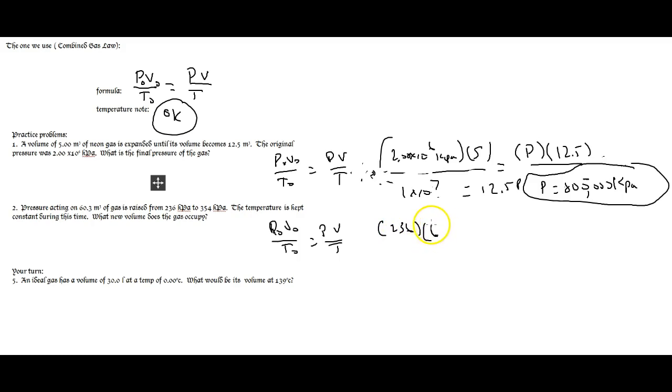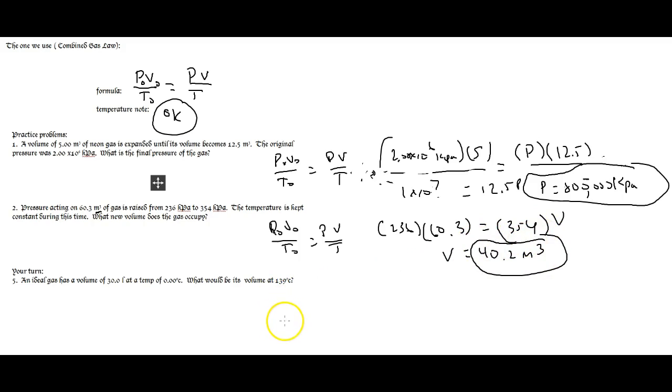Next problem I would have is what's my volume? My volume is 60.3 all over... Oh, I don't have temperature. I'm going to ignore that. So what's my pressure at the end? 354. And then my volume is what I'm looking for. Good, I got everything I need to know. 60.3 times 236 divided by 354, and I get my volume is equal to 40.2. Again, my unit for the left side was meters cubed. My unit for the right side, therefore, has to be meters cubed, and I am done.